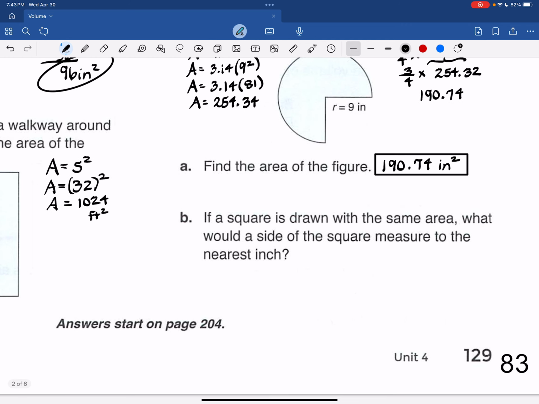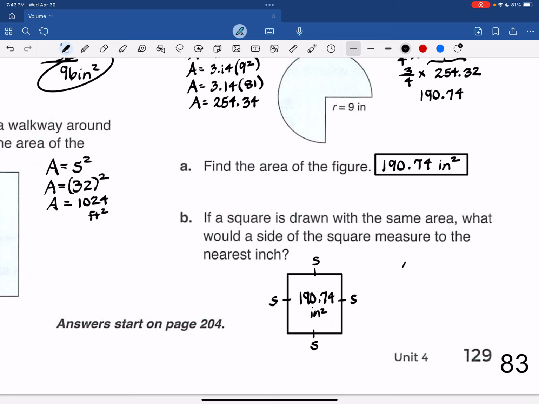If a square is drawn with the same area, what would a side of that square measure to the nearest inch? So here's what they're asking me. If we take a square, if only that were a square, let's pretend that's a square, and we give it an area of 190.74 square inches, we want to know what each of the sides are of this square.